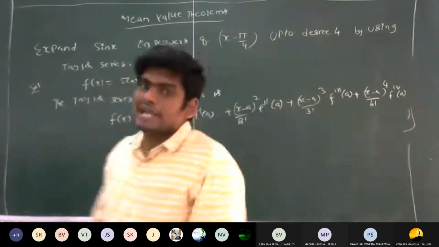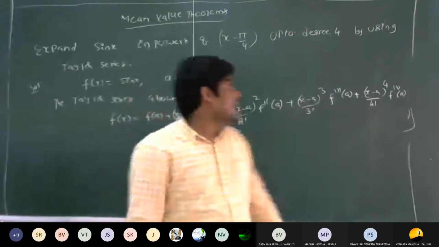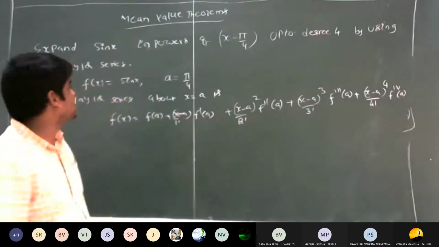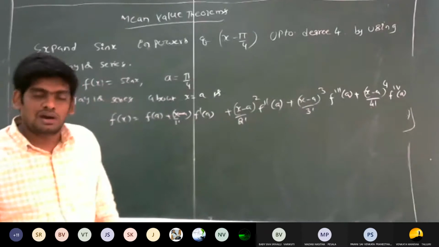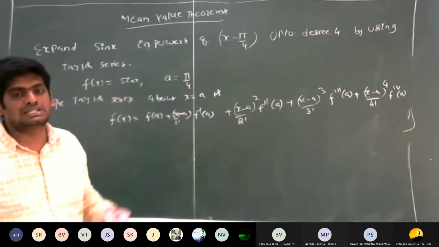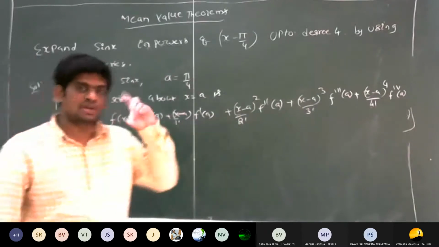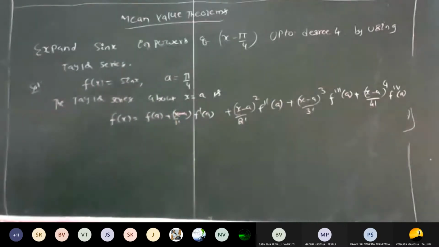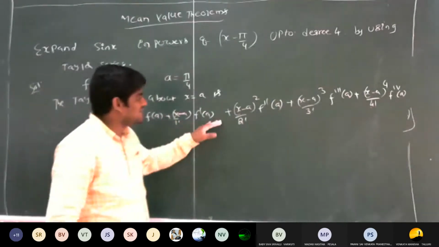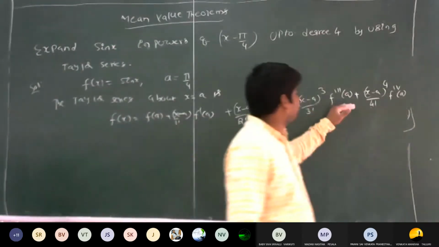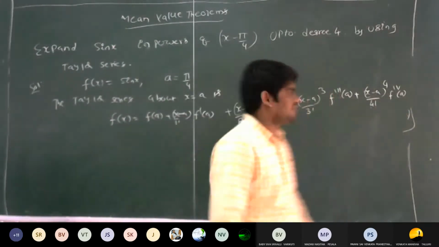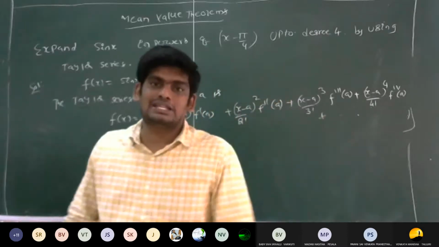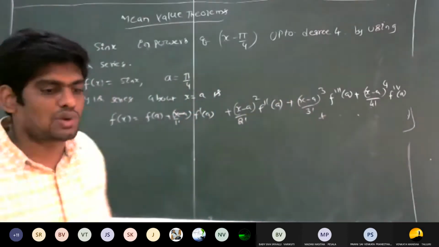So clearly sin x is continuous and differentiable on the given interval, that is 0 to pi, right? So clearly sin x is continuous and differentiable, so the Taylor series exists for the given function sin x. So we don't think about that. Therefore we have to calculate f dash of a value, f double dash of a value, f triple dash of a value, f fourth dash of a value, and so on. So up to this is enough. So this is the Taylor series formula about the point x is equal to a.